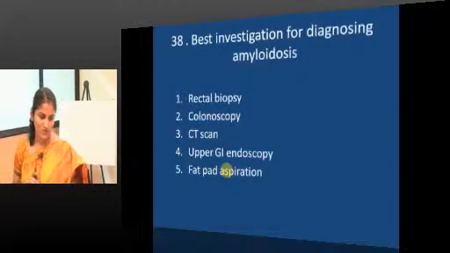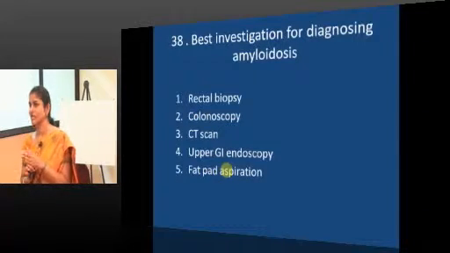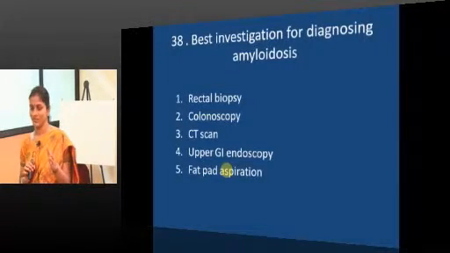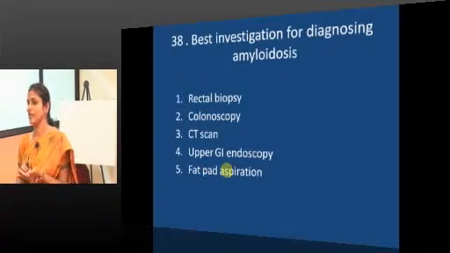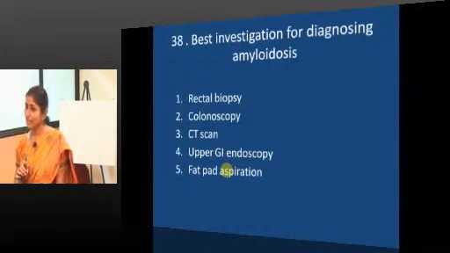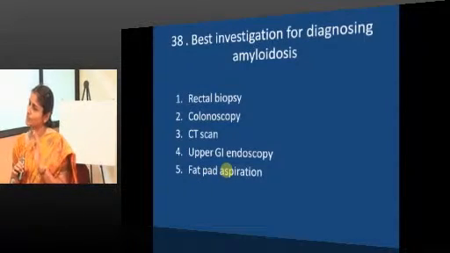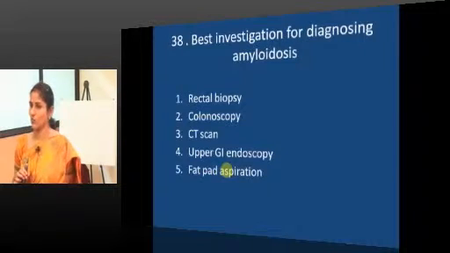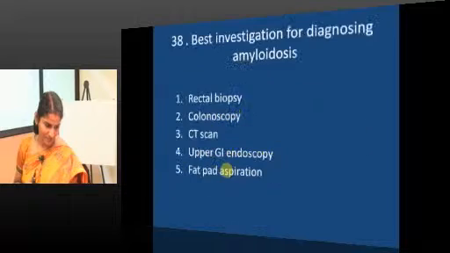Best investigation for diagnosing amyloidosis? Rectal biopsy was the best investigation 10 years before. Now we do a less invasive technique called fat pad aspiration, and in that we do the stains and look for the amyloid deposition. If that does not give positivity for amyloid in a patient whom we suspect strongly of amyloidosis, then we have to go for rectal biopsy or gingival biopsy.